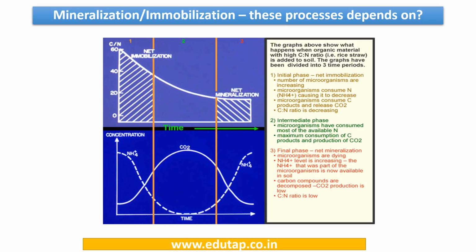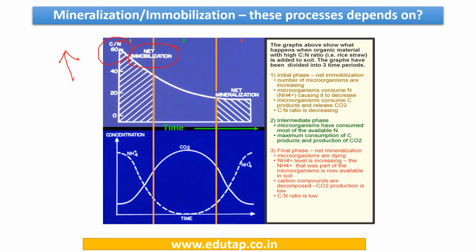Now here is a diagram. Actually you don't need to go into it in great detail, but just understand that when the C/N ratio was high, you can see it is nearly 60. Okay, so at that time which process happens? Immobilization happens. And because of immobilization, what is happening? Whatever nitrogen is present is being locked in for the decomposition process by the soil organisms, and because of that the availability of nitrogen to the plant is restricted.